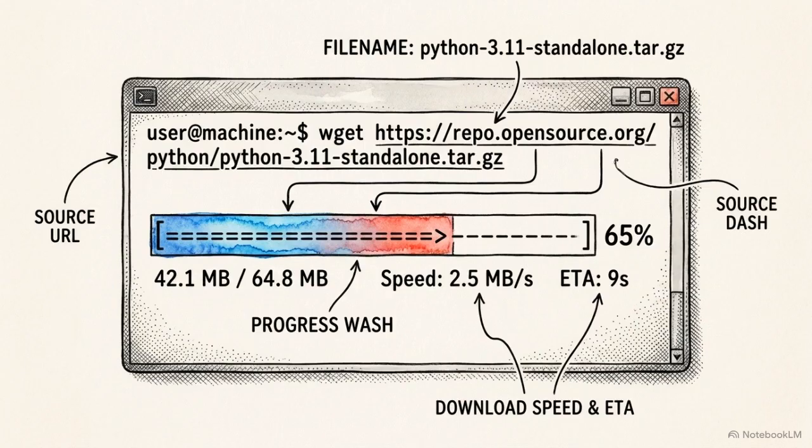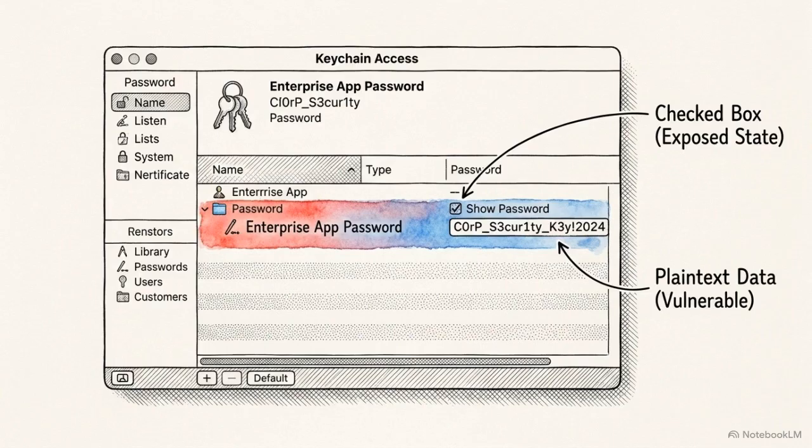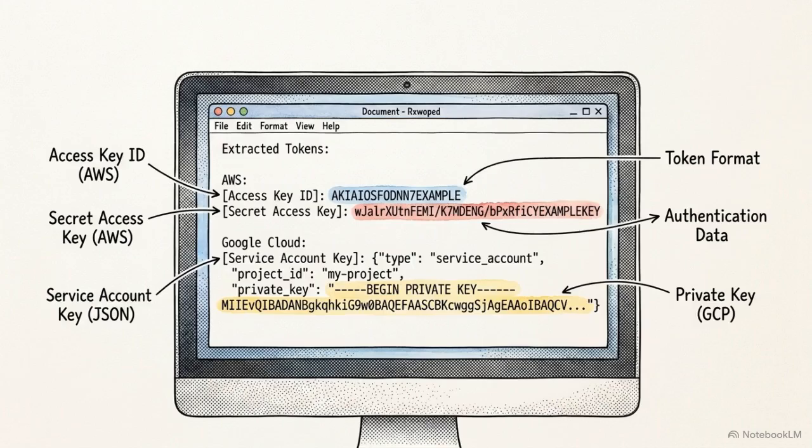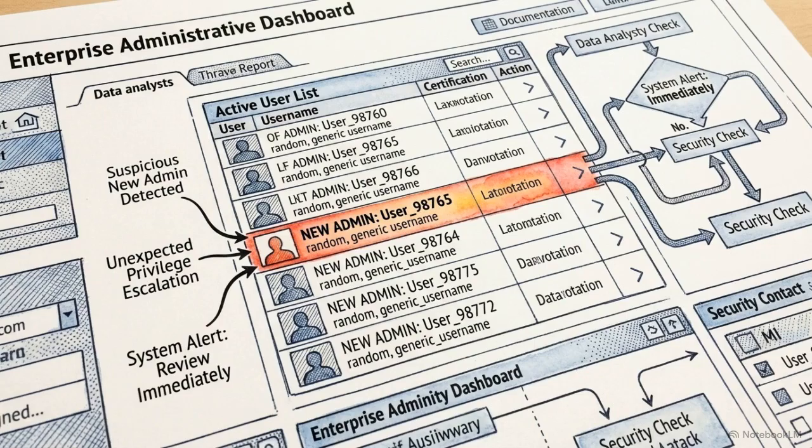Once its tracks are covered, Gaslight initiates the extraction phase. The implant dynamically pulls down a standalone Python interpreter directly from public open-source projects. It uses this interpreter to execute stealer modules, which harvest keychain credentials, steal SaaS cookies, and extract active session tokens. By stealing active session cookies, attackers bypass two-factor authentication, achieving silent access to the organization's cloud environments.